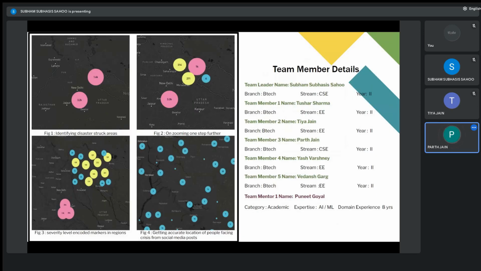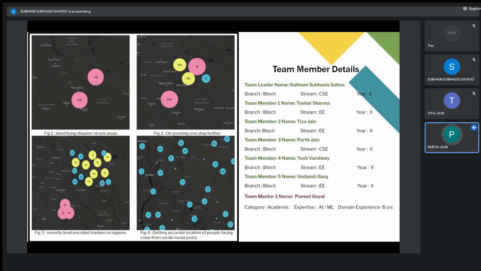Shubham, next slide. Now you can see on the left, we have 4 images. On the first image, you can see that we have 2 clusters that are 3.2K and 1.6K. These are on the macro level, which on zooming one step further gets further split into clusters. Like you can see, there is a yellow cluster of 314, 217 and a blue cluster of 4. So you can see as we scale down, the clusters get further divided.